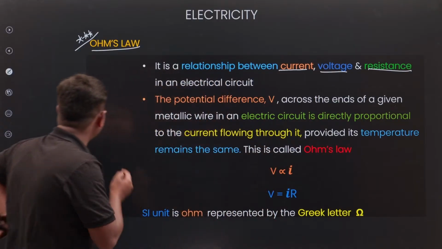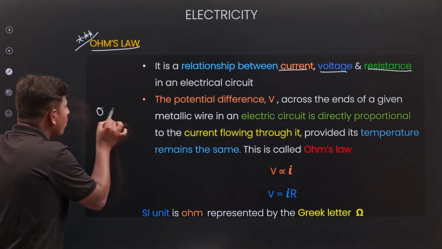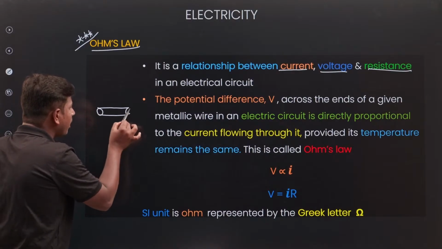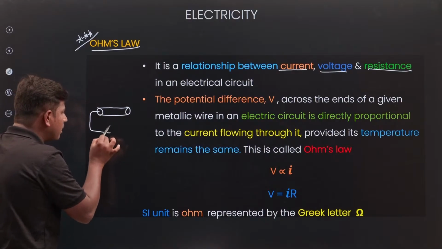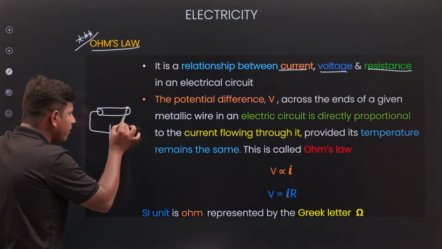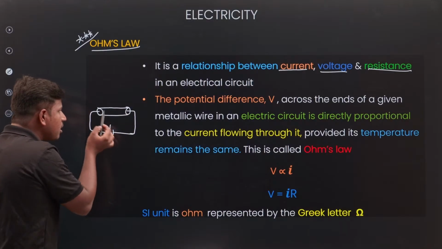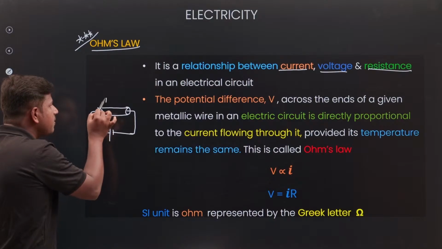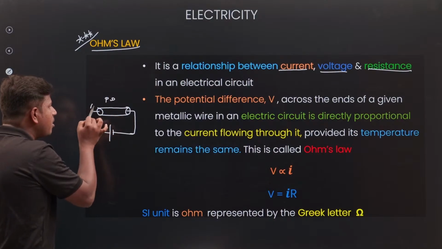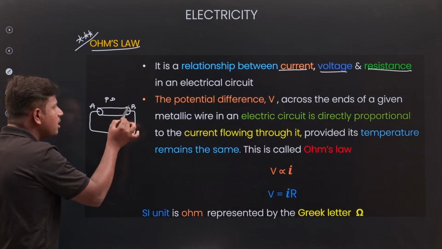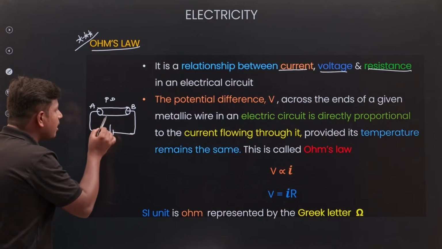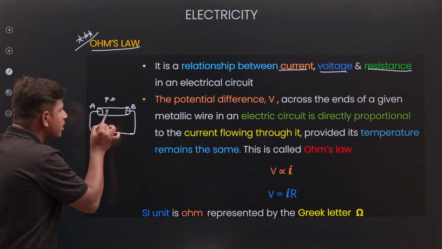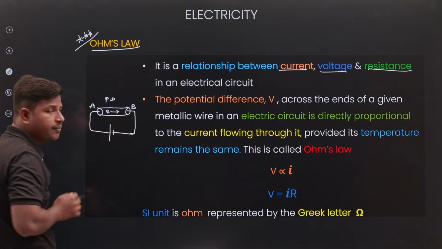For example, I am taking one conductor. Let's connect it to the battery. When connected to the battery, a potential difference will be there, na. At A one potential, at B another potential will be there. Current is passing, charge is passing through the conductor.